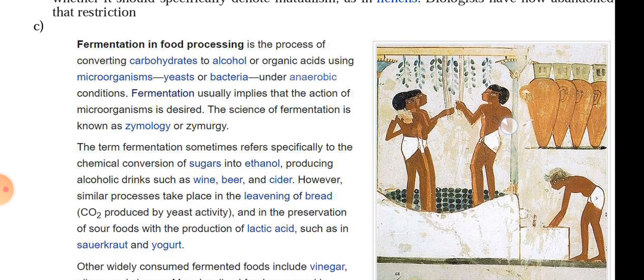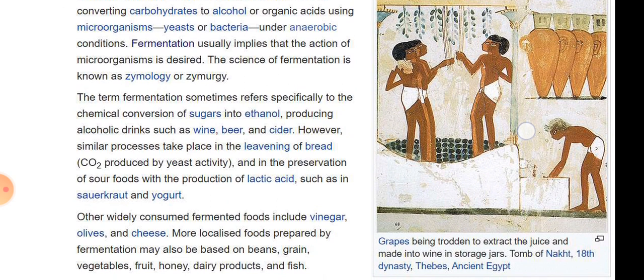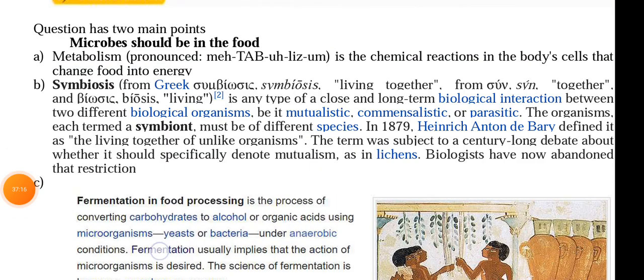There is also a photo of that with grapes, and a common example of fermentation is the formation of alcohol from grapes. There is also an old Egyptian photo in which grapes are being trodden to extract the juice, which is made into wine in storage jars. The photo is from the tomb of Nakht, 18th dynasty, Thebes, ancient Egypt. So the right option is fermentation.